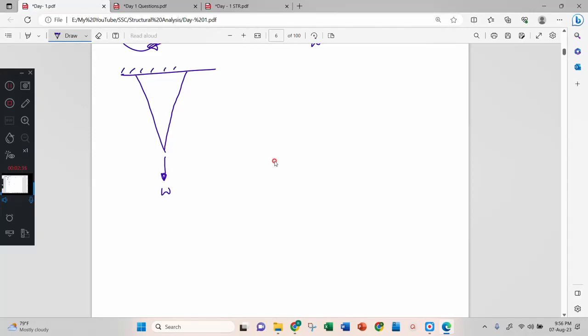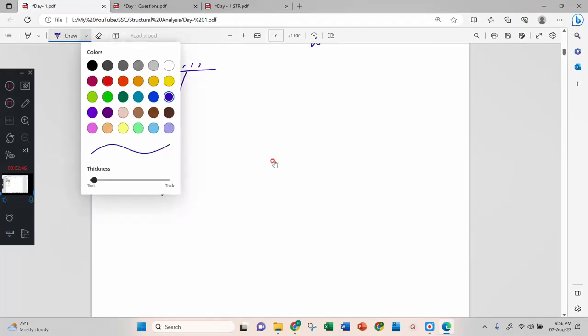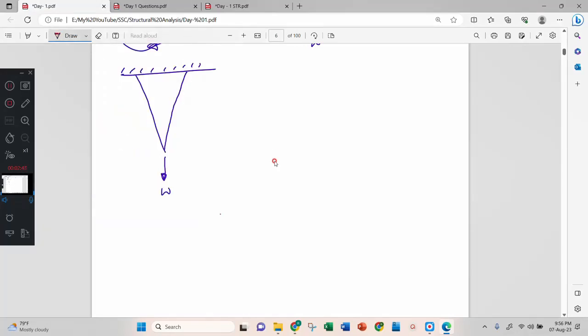This became a slightly advanced question. To understand this, if I complete this bar this way, this is one cone, this is another cone, and this is another cone.